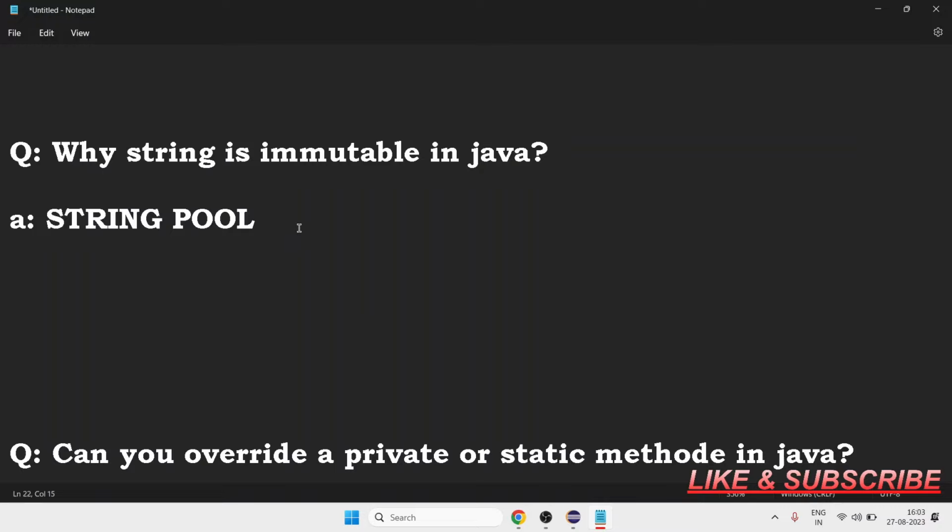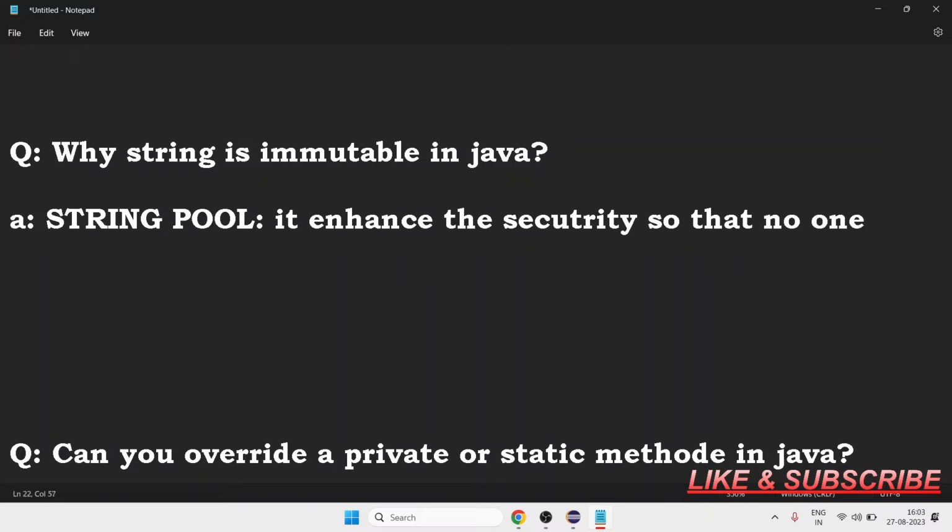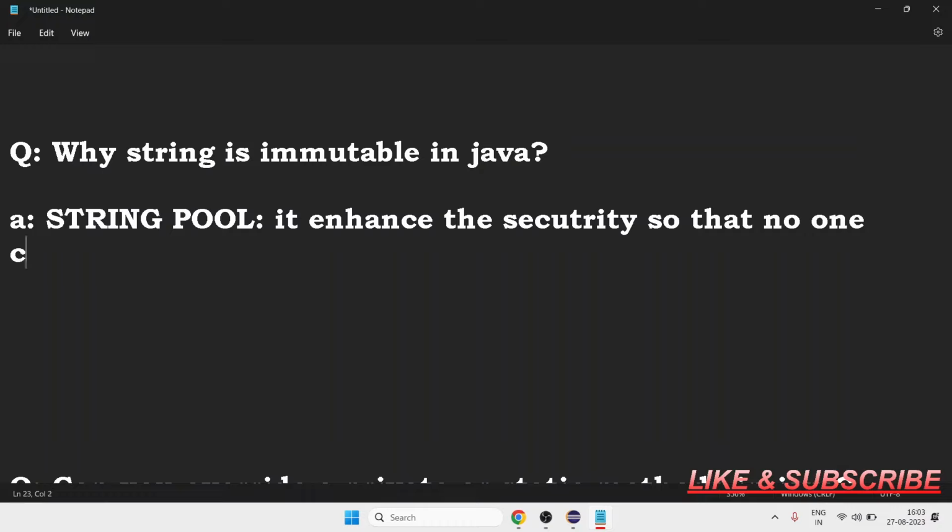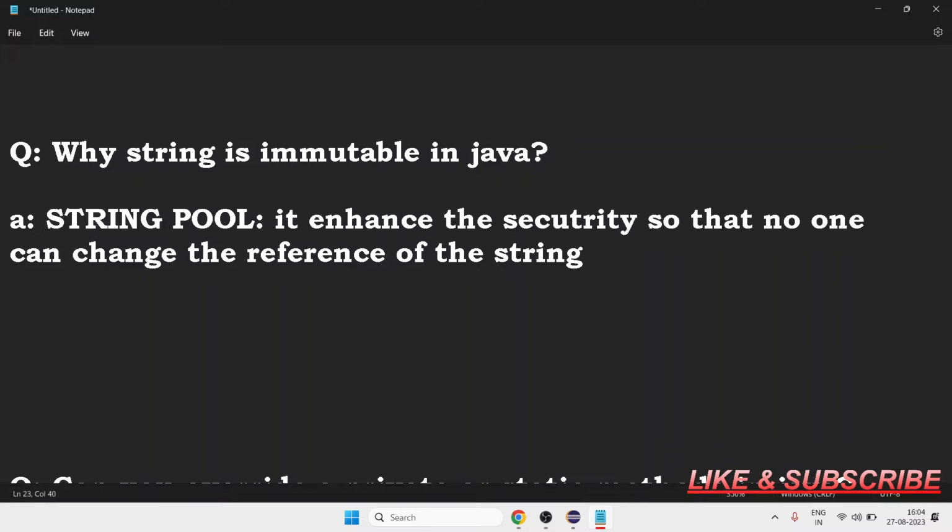So you can write like this: it enhances the security so that no one can change the reference of the string once it gets created.